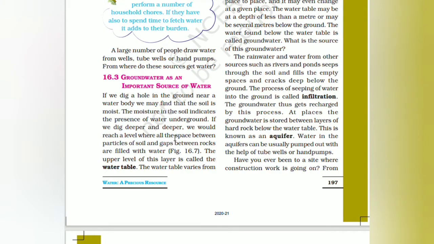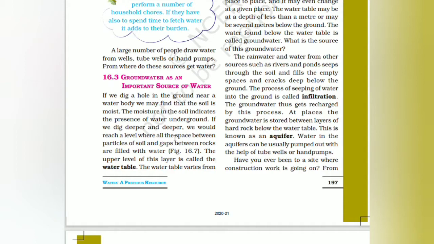If we dig a hole in the ground near a water body, we may find the soil is moist. The moisture in the soil indicates the presence of water underground. If we dig deeper and deeper, we could reach a level where all the space between the particles of the soil and gaps between rocks are filled with water. The upper level of the water is called the water table.